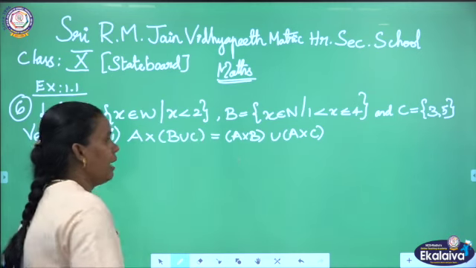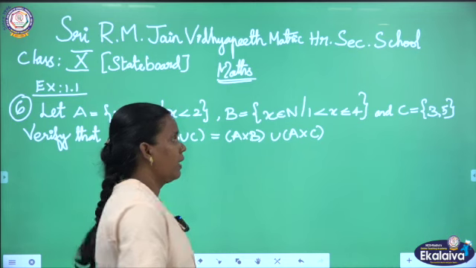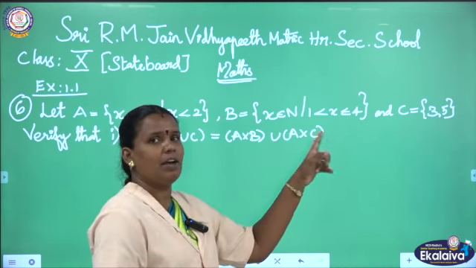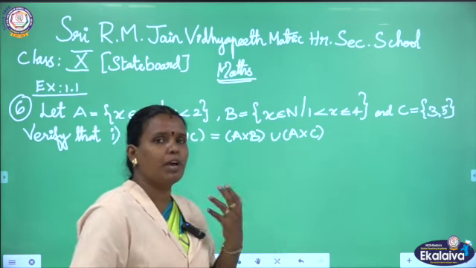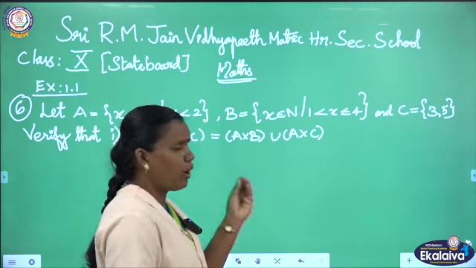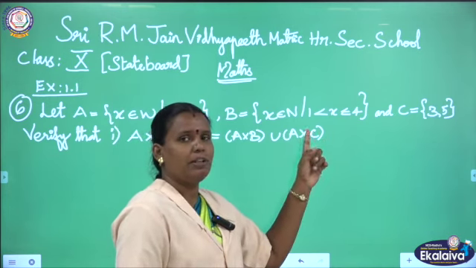Then the B set they gave as x belongs to capital N. Capital N means natural numbers, such that 1 is less than x less than or equal to 4. So, how are we going to take the x value? They gave the limitation from 1. We should not take 1 because they did not give an equal to symbol over there, only less than.